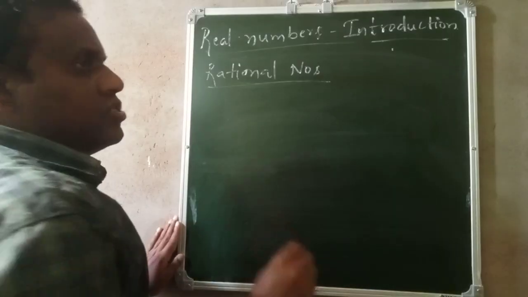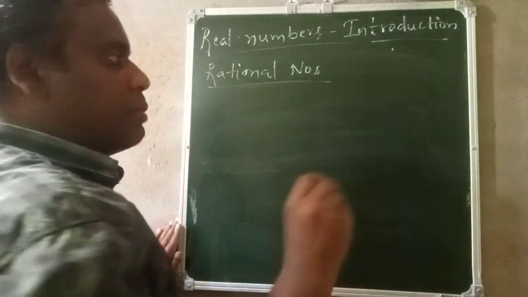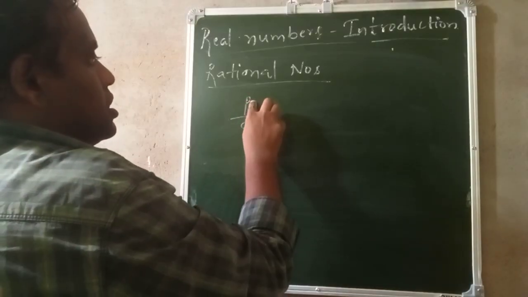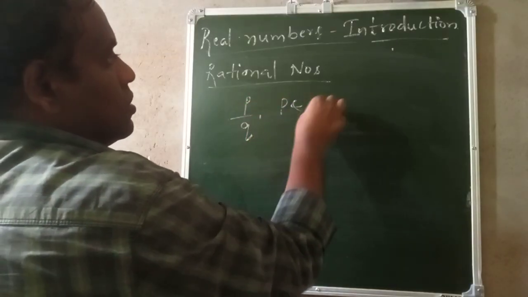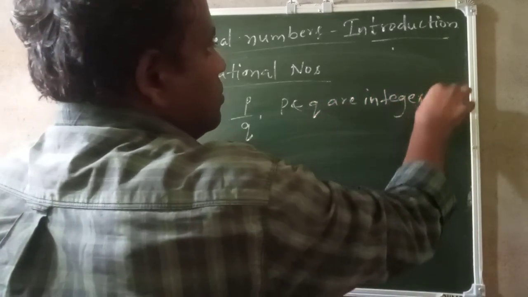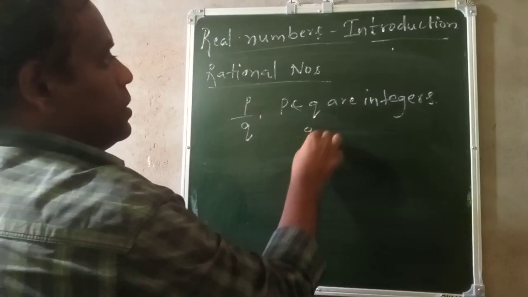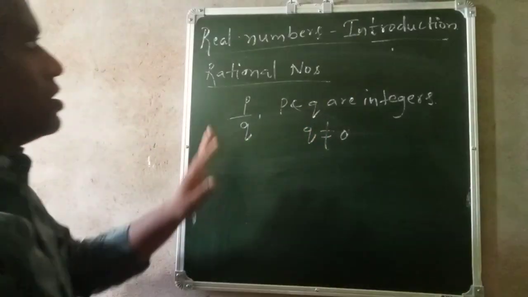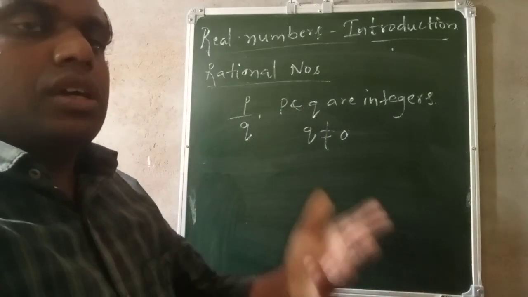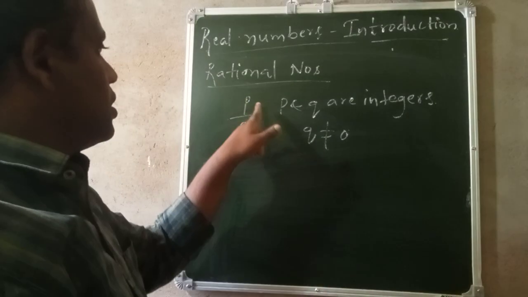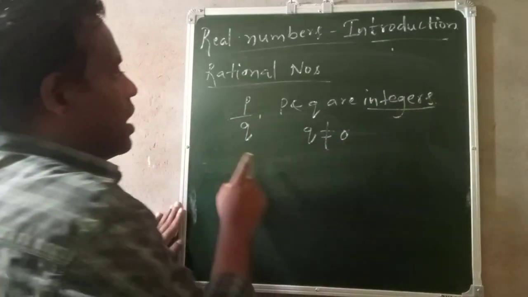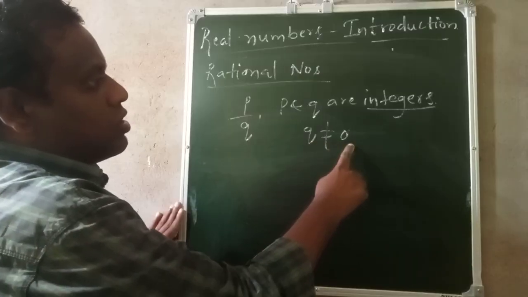Rational number: any number that can be represented in P by Q form, where P and Q are integers, and this Q should not be equal to 0. So this is the meaning of rational numbers. What are rational numbers? Any number that can be represented in P by Q form, where P and Q are integers, and Q is not equal to 0.